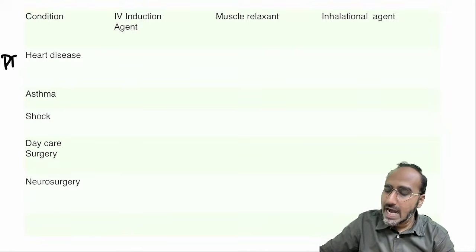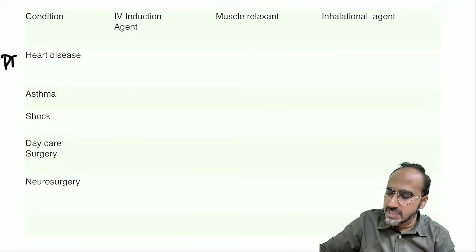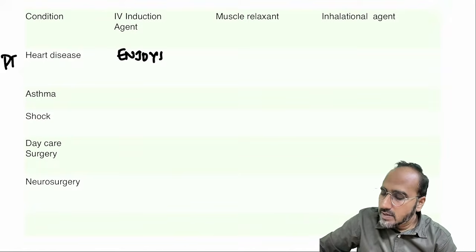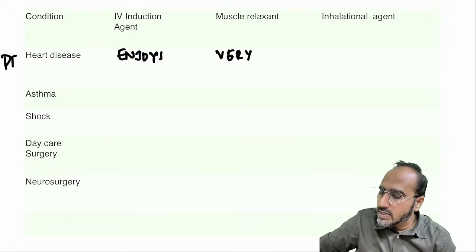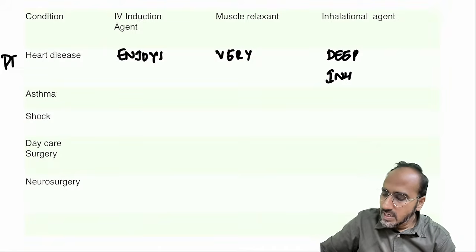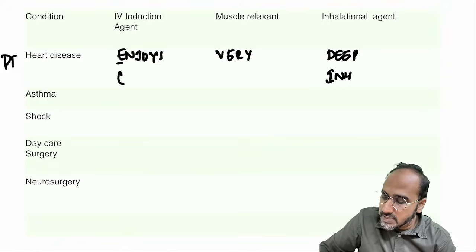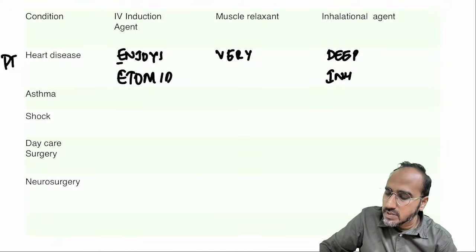So remember guys, for a heart disease patient, you always have to remember like this: Heart enjoys very deep inhalation. What does it mean? Heart enjoys means what? What is the IV induction agent that starts with E? It is etomidate that could be used.